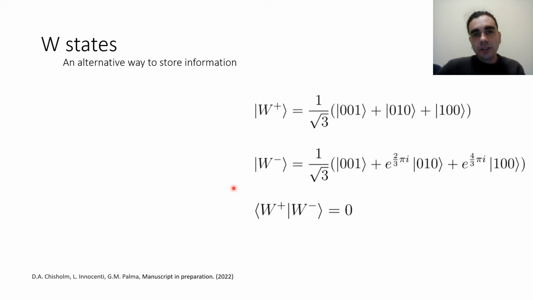However, compared to the GHZ case, if we lose only 1 qubit, the 2 states, W plus and W minus, will be slightly distinguishable. So it means that in this case, using these states to encode information about the system, we expect it to be a little bit easier to reach system objectivity.